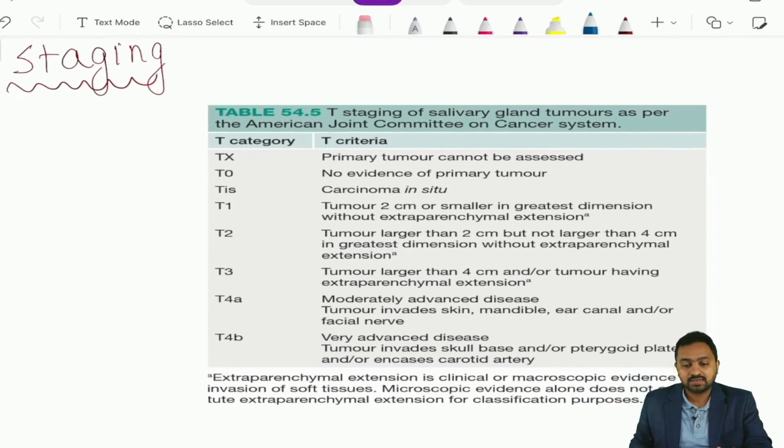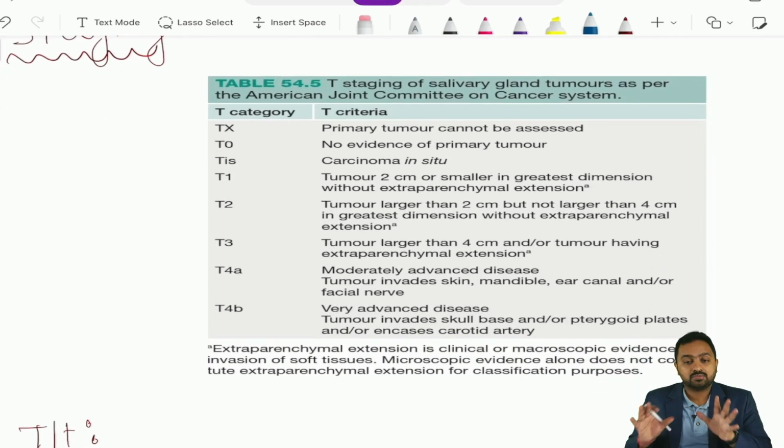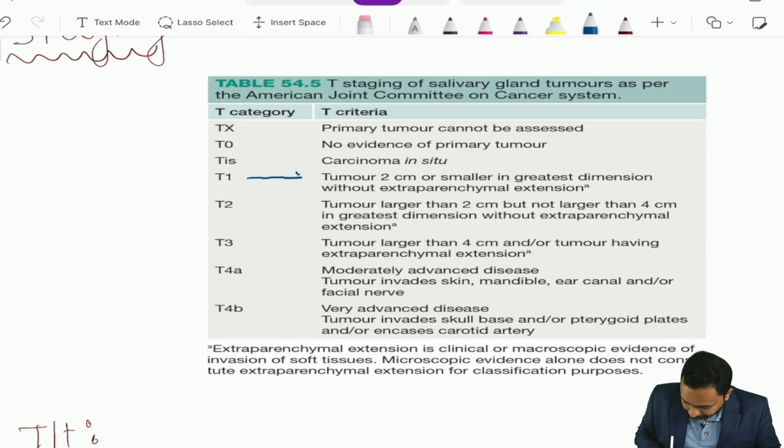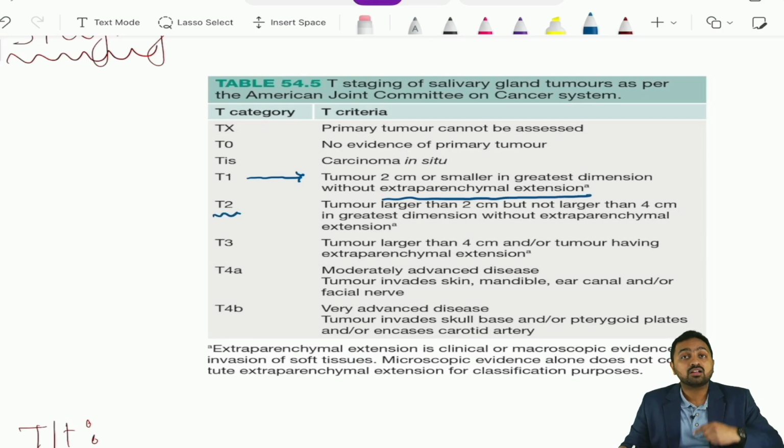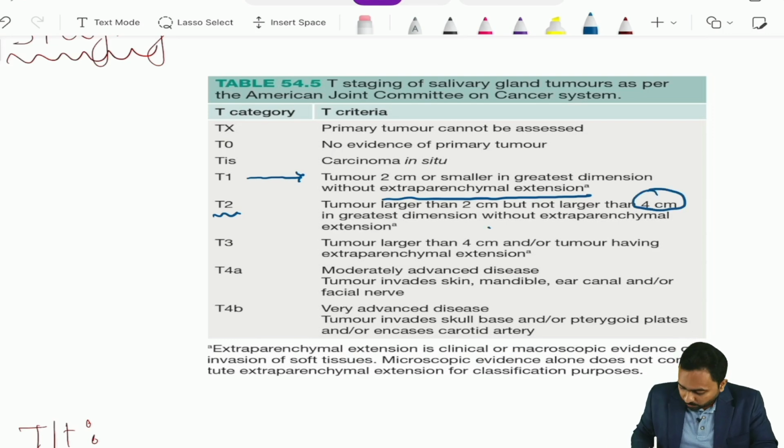So, again the standard T staging, which we have taken from the TNM staging, and the table has been taken from your Bailey and Love textbook. So, we have T1. Now, what happens in T1? Tumor is 2 cm or smaller in greatest dimension without any extraparenchymal extension. Then we have T2, where tumors are larger than 2 cm, but not greater than 4 cm in greatest dimension without any extraparenchymal extension.